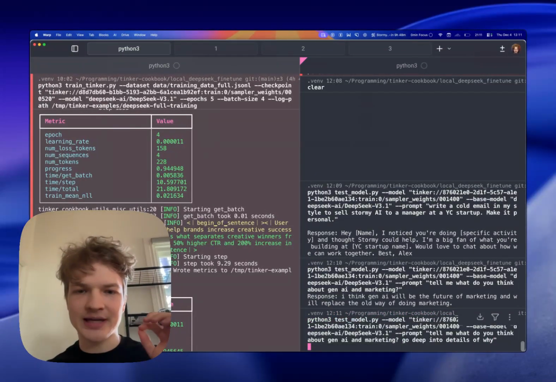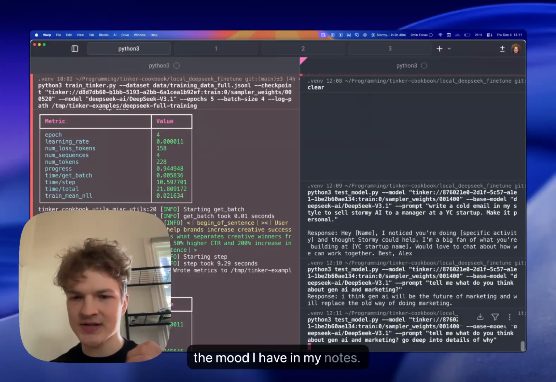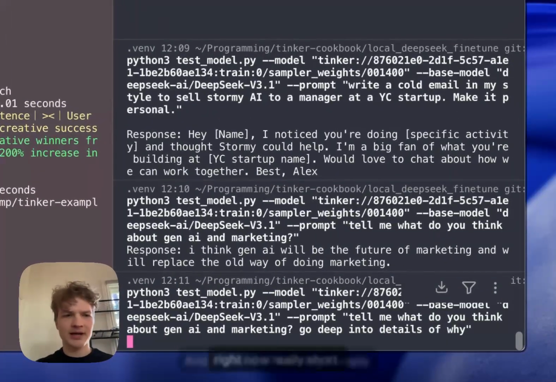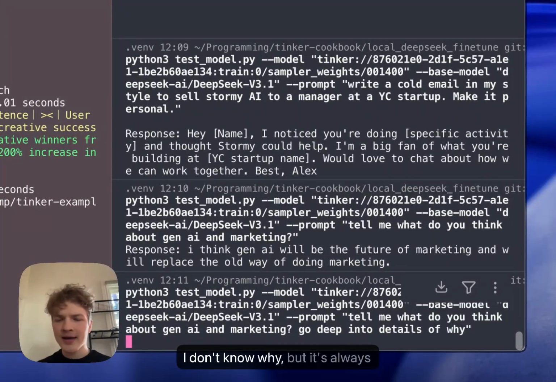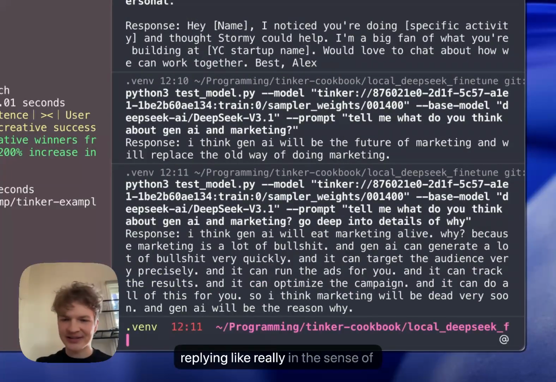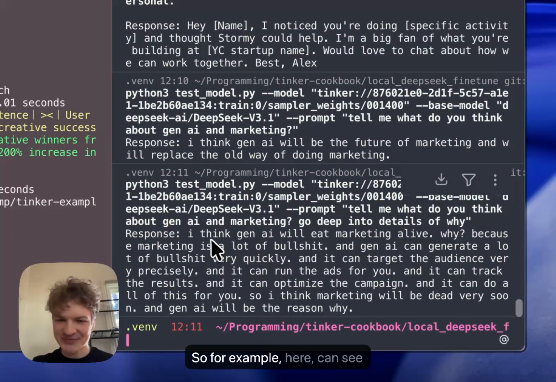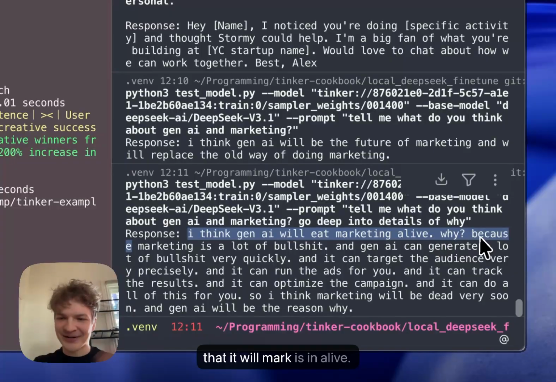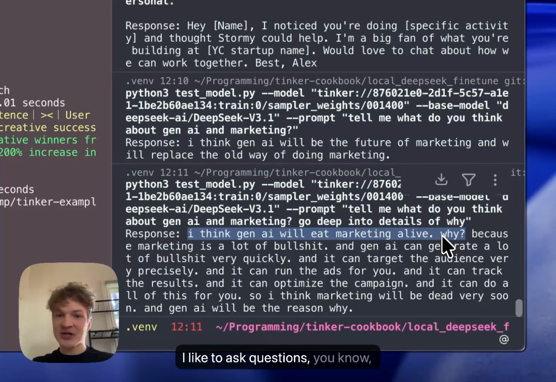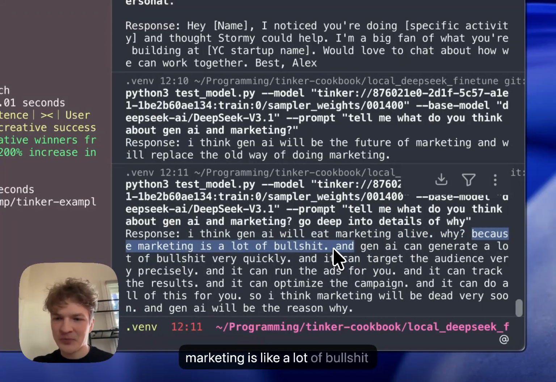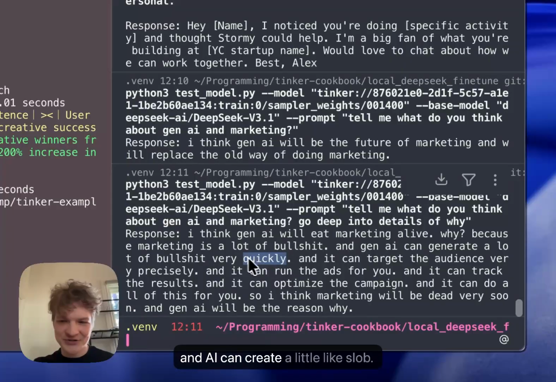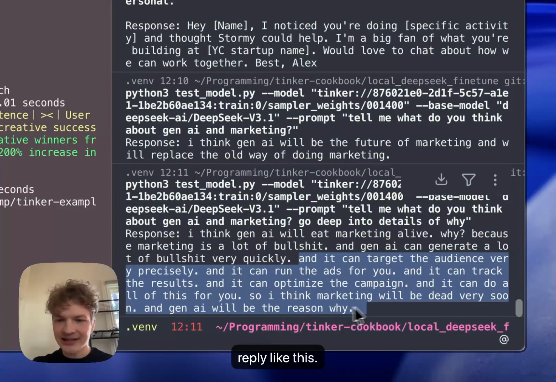So for example, it really catches the mood I have in my notes. And it's learning to reply really short right now. I don't know why, but it's always replying in the sense of how I think. So for example, here I can see that it marks it alive. I like to ask short questions in the middle of the sentence, like why, and the answer is because marketing is a lot of bullshit and AI can generate a lot of slop. So you would never ever get a reply like this.